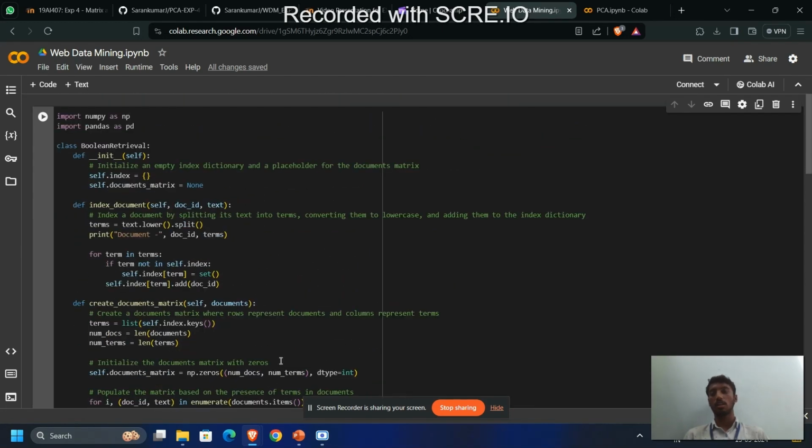So this is the Python code for information retrieval.